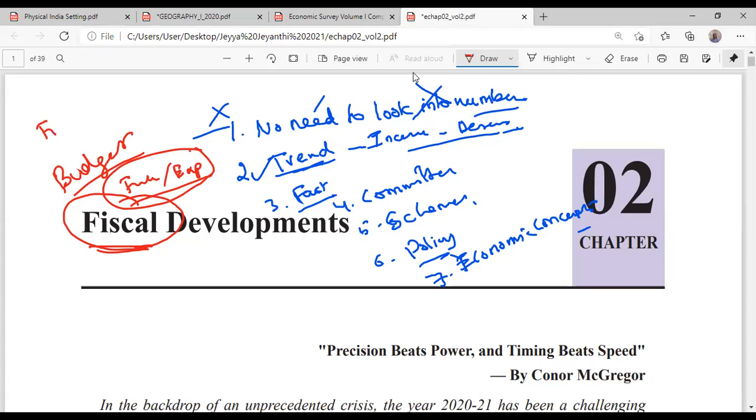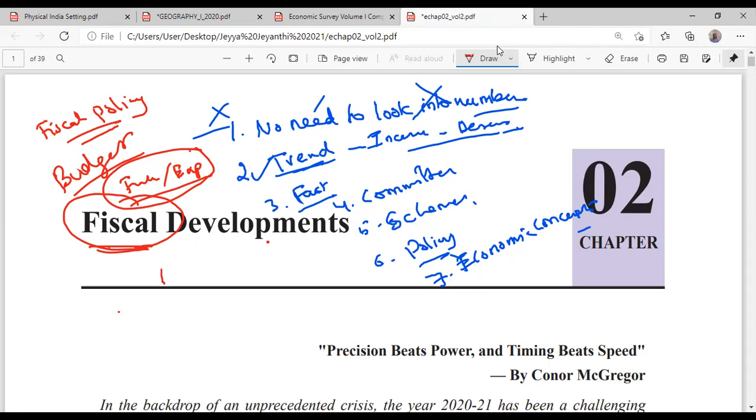You might have heard about the word fiscal policy, right? Write down that fiscal policy is a policy of the government of India, under which the government will prioritize how they are going to generate income resources and where they are going to spend it. So income and expenditure are both included in this concept. We call it fiscal development.